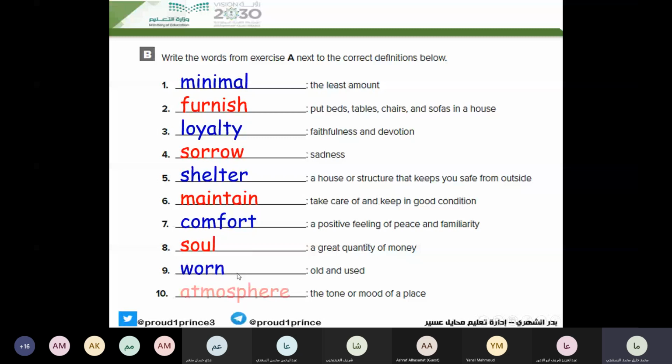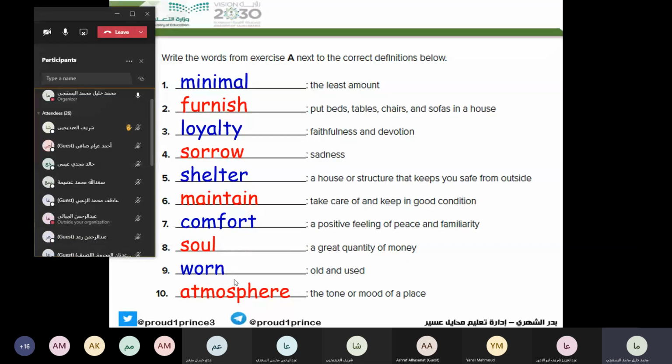So this is the second exercise. But be careful with number 8. It is not so. It is what? Wealth. It is wealth. Okay.